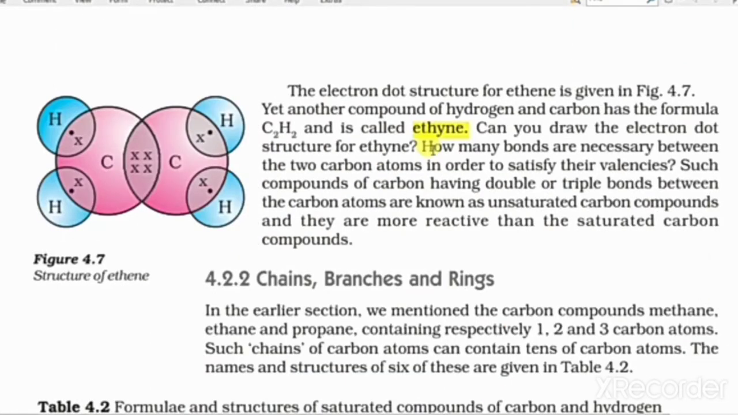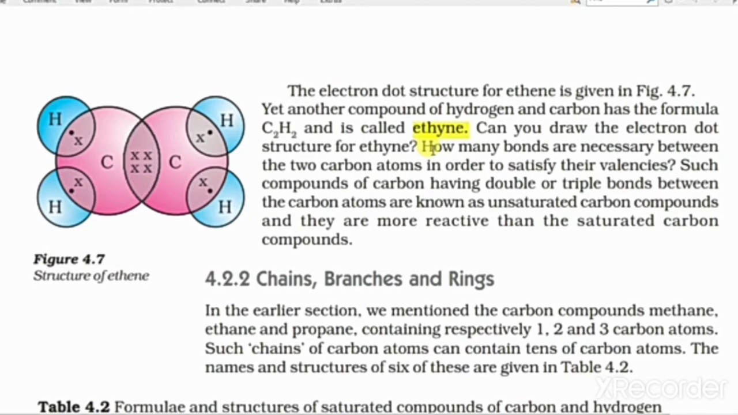The electron dot structure of ethene, eth plus ene, is given in the figure. Another compound of hydrogen and carbon has the formula C2H2. C2H2 means one valence electron of each carbon is unsatisfied. This is called ethyne. Can you draw the electron dot structure for ethyne?